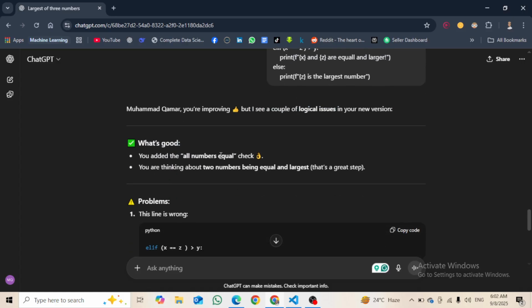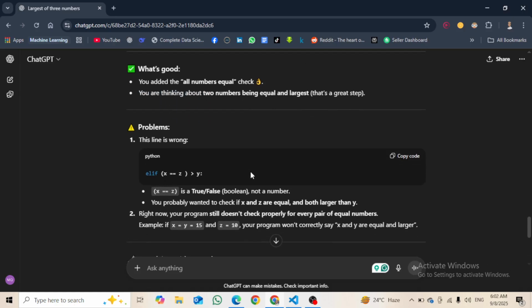You added all numbers equal, that is perfect, I guess, and you are thinking about two numbers being equal and largest, then that's a great step. But let's say this line is wrong. X is equal to z is a true/false boolean, not a number. So you probably wanted to check if x and z are equal and larger than y, right?